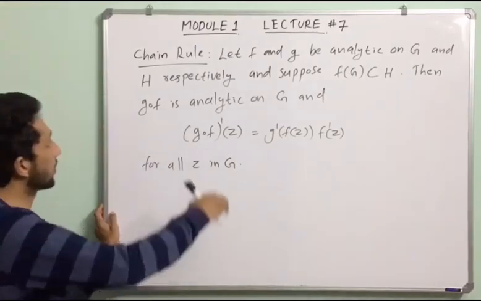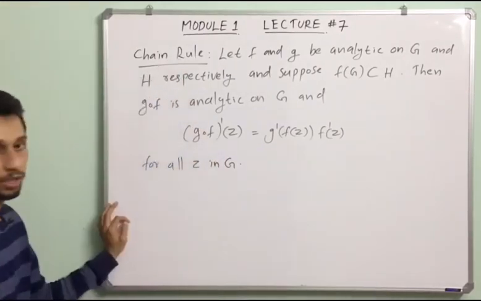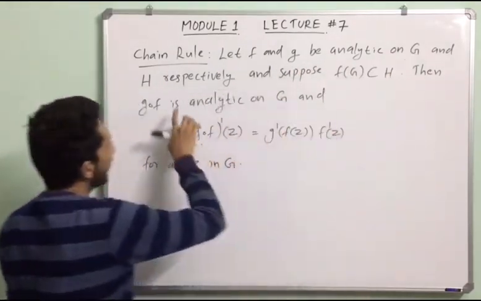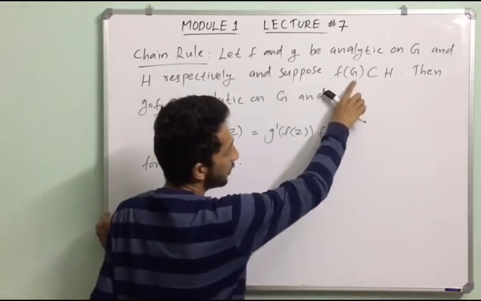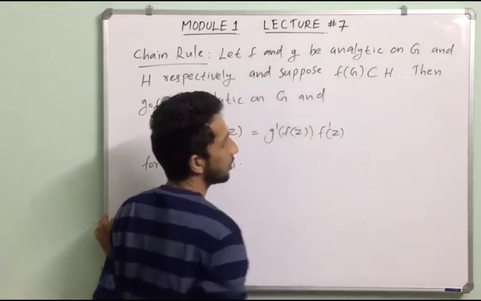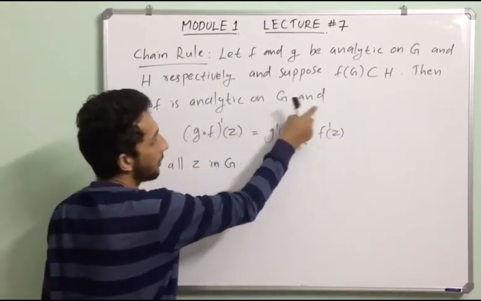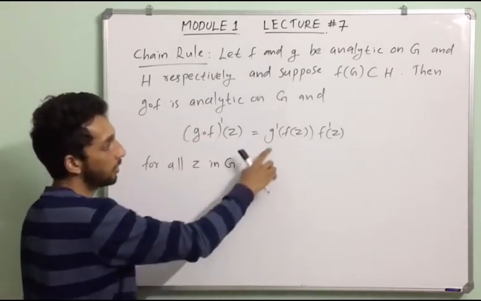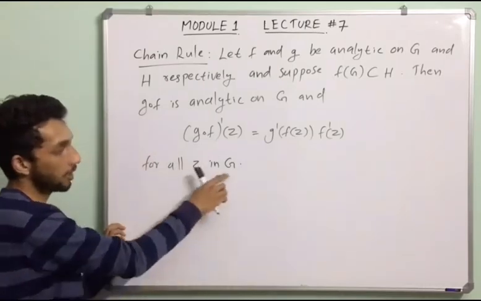Next, we are going to discuss an important rule called the chain rule. Let f and g be analytic on G and H respectively, and suppose f of G is contained in H. Then g composition f is analytic on G, and (g composition f) dash of z equals g dash of f of z into f dash of z for all z in G.